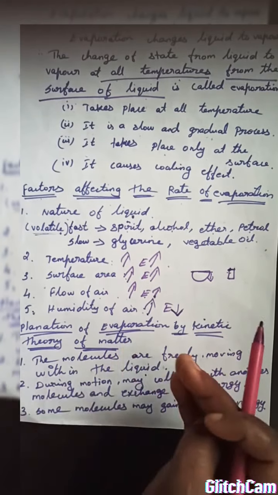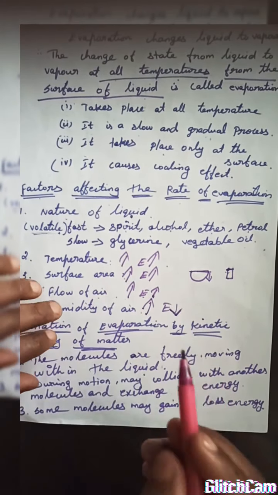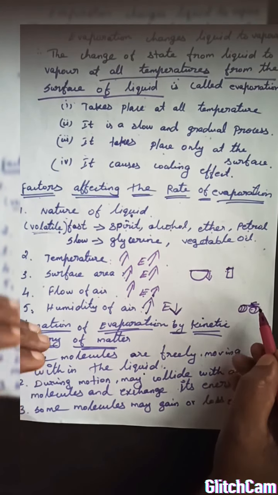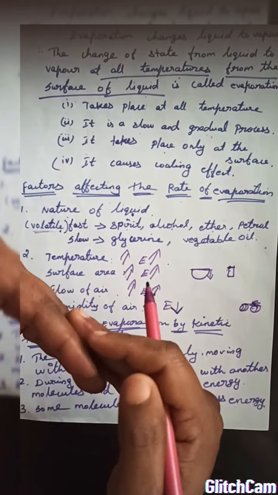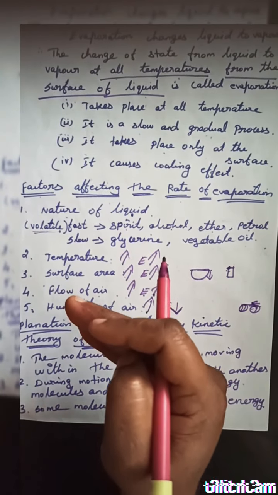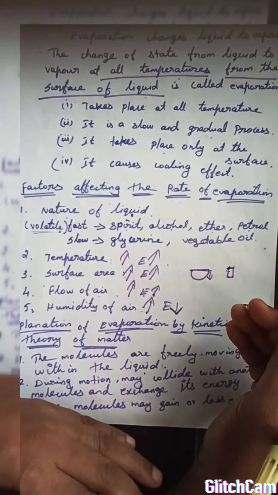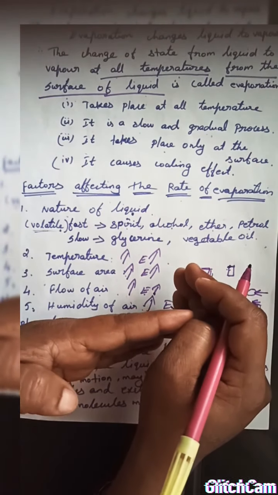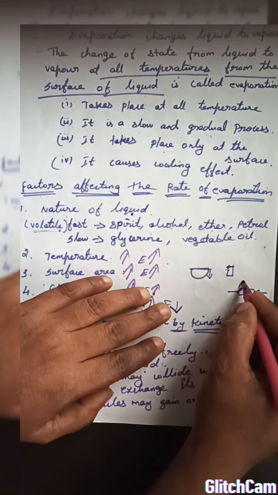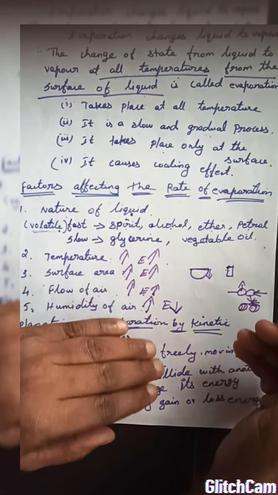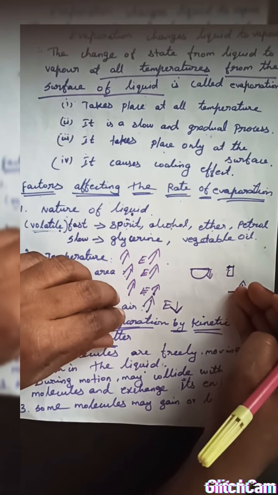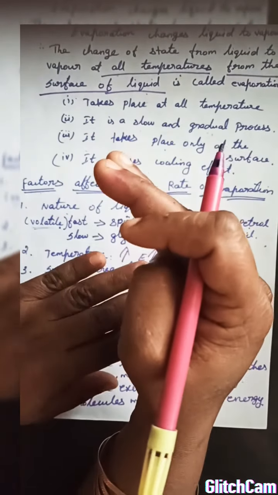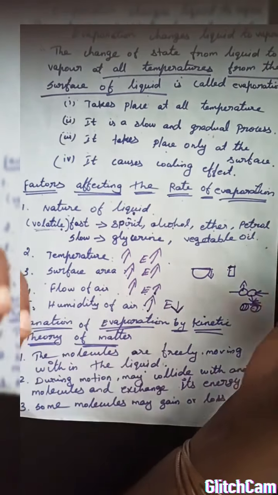During its motion, the molecules may collide with each other. So imagine this is one molecule moving in this direction, and another molecule moving in another direction. Due to the movement, they may collide. Due to the collision, some molecules increase their kinetic energy, and some decrease their kinetic energy. Imagine these are the two molecules. They collide. Due to the collision, maybe this molecule's speed is increasing, and this molecule's speed is decreasing. If any molecule has a higher kinetic energy and it is on the surface, then it leaves the liquid space to the gaseous state. So that is called evaporation.